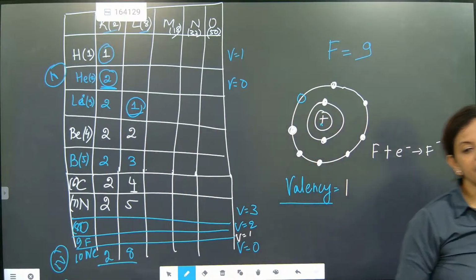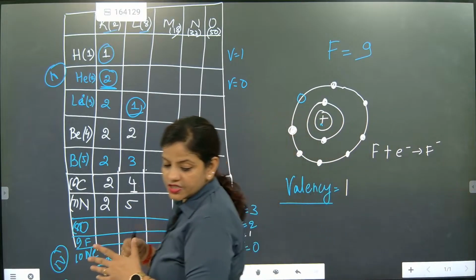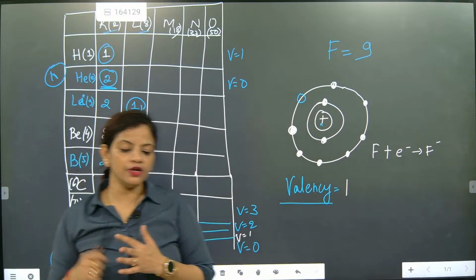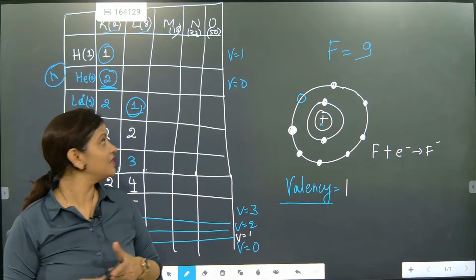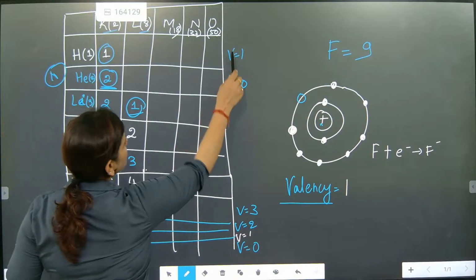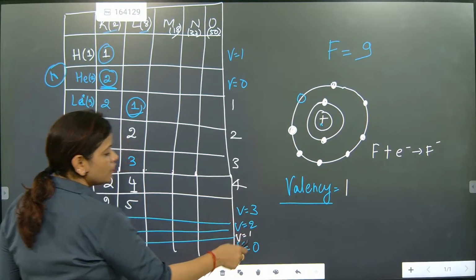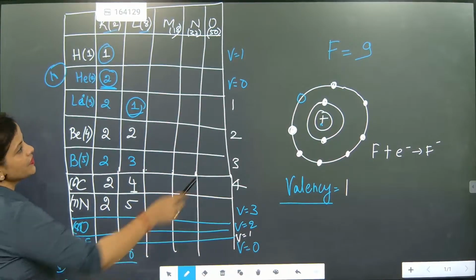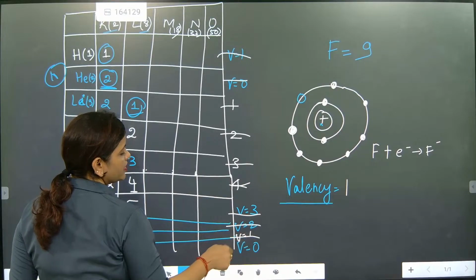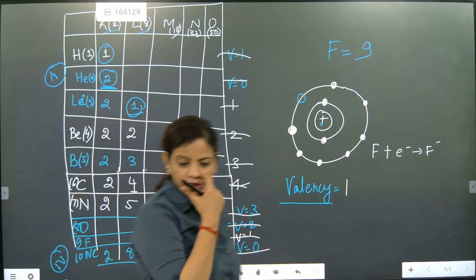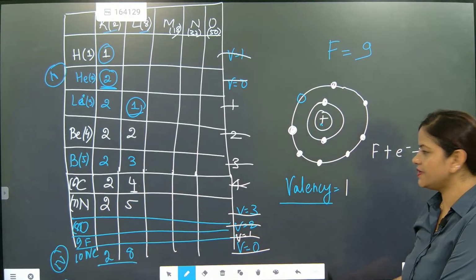Did you understand? See how it started on a very nice note. It started with valency 1 and then 0, then 1, 2, 3, 4. After that, 3, 2, 1, 0. Check. Valency started 1, 0. Again 1, 2, 3, 4. After that, 3, 2, 1, 0. Correct? Valency goes like this. So in tomorrow's class, we are going to learn how to get the valency of other elements. Is it done? Nicely.